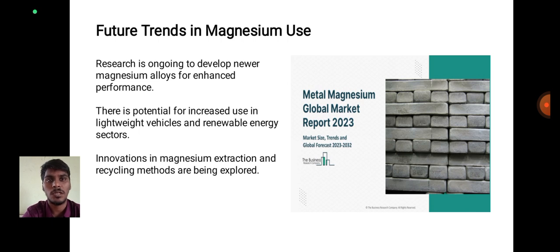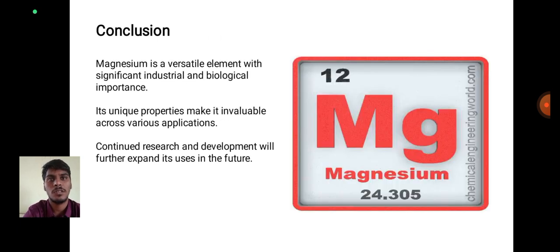There is potential for increased use in lightweight vehicles and renewable energy sectors. Innovation in magnesium extraction and recycling methods is being explored, and the future of magnesium lies in further lightweight properties.